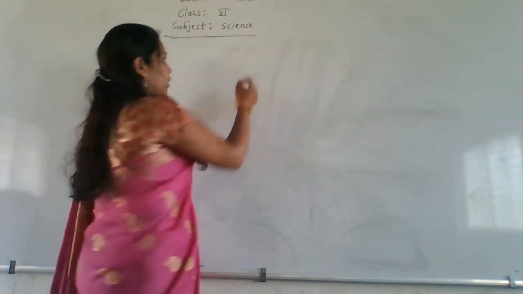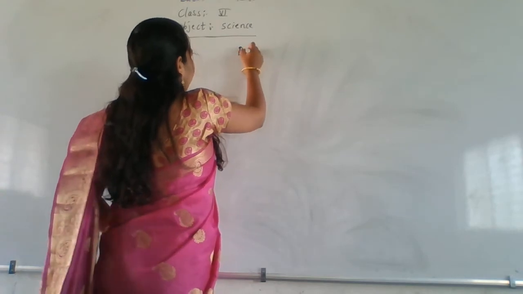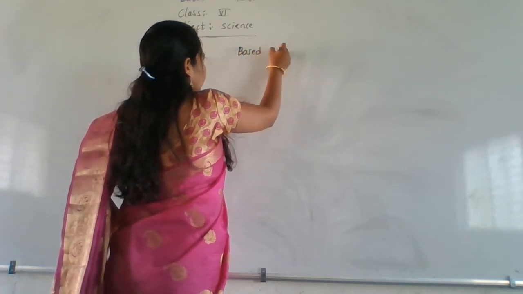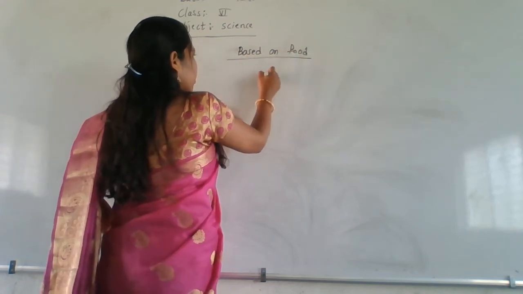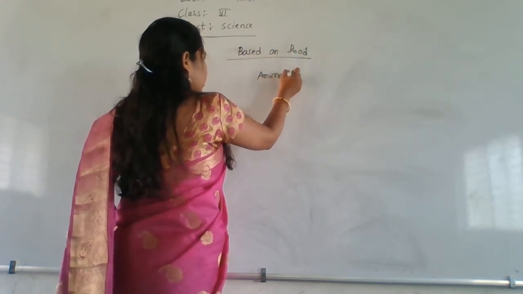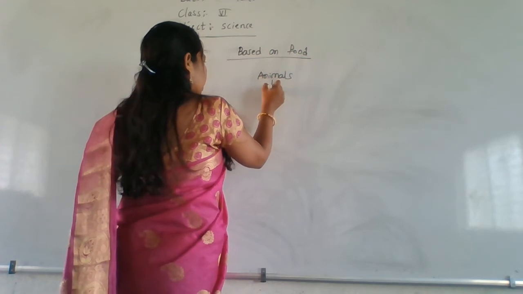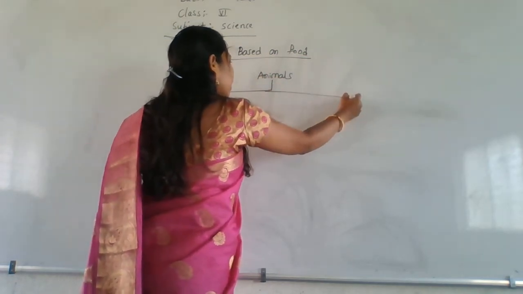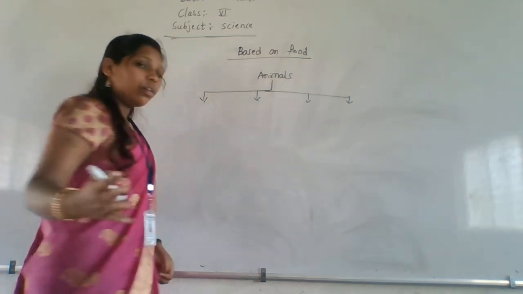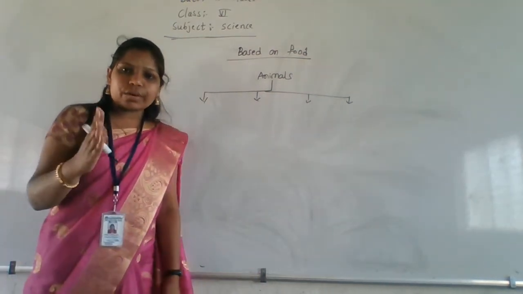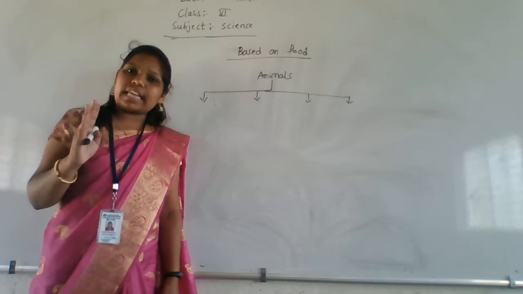We'll see one by one. Here are 4 categories or 4 types. Both are the same.